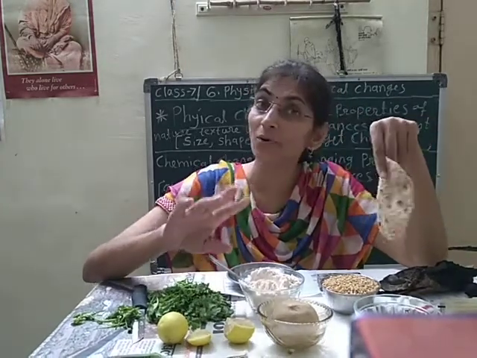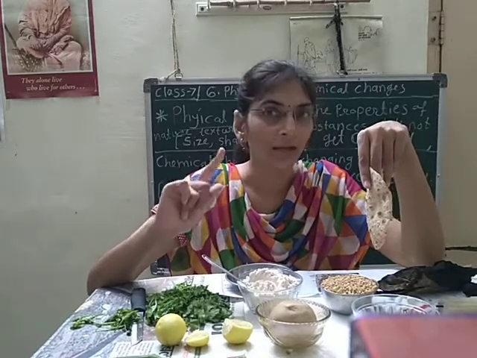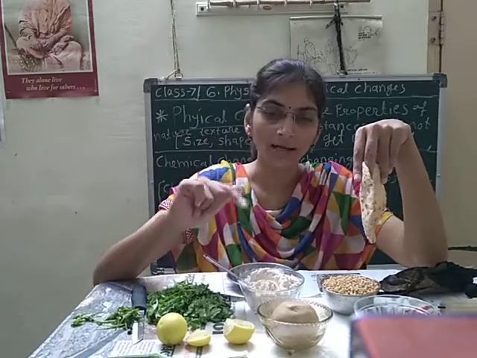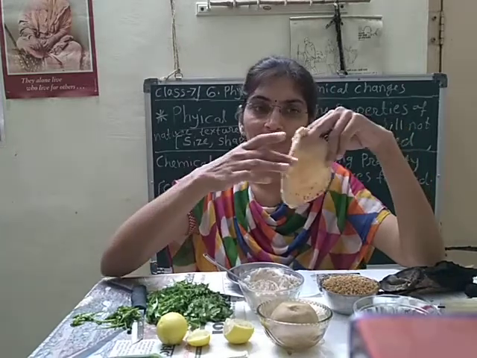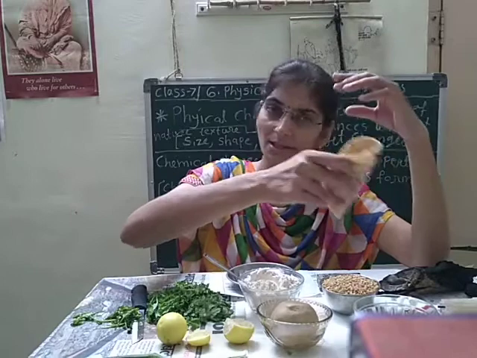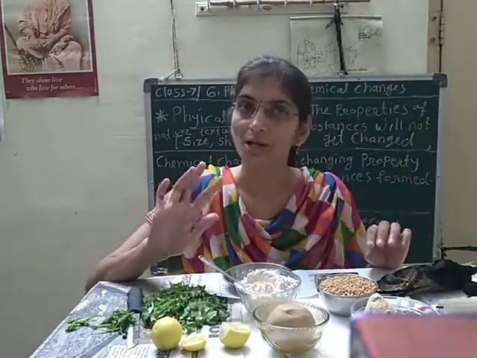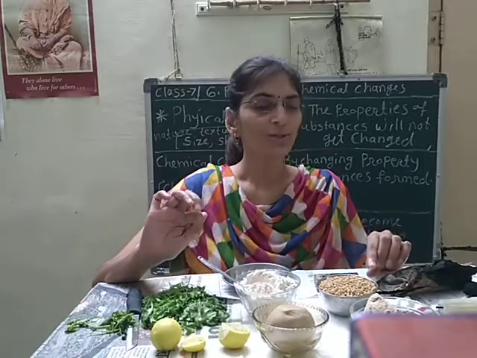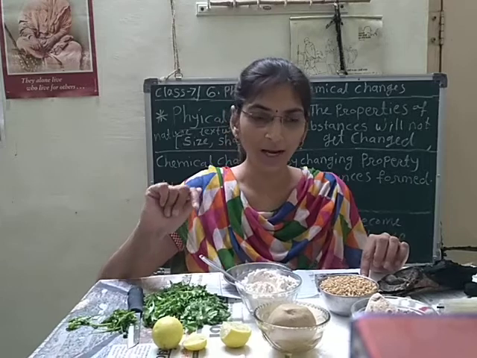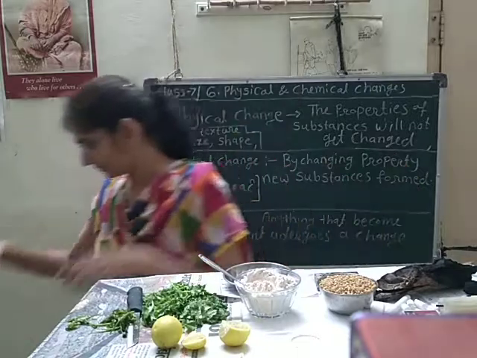But when I provided heat, then what happened? Chemical change has taken place here, and due to that chemical change, I got the cooked chapati. Now this chapati has somewhat different property than the original wheat flour. Okay? So this is nothing but chemical change. Have you understood that? So it is a very good example for the chemical change.